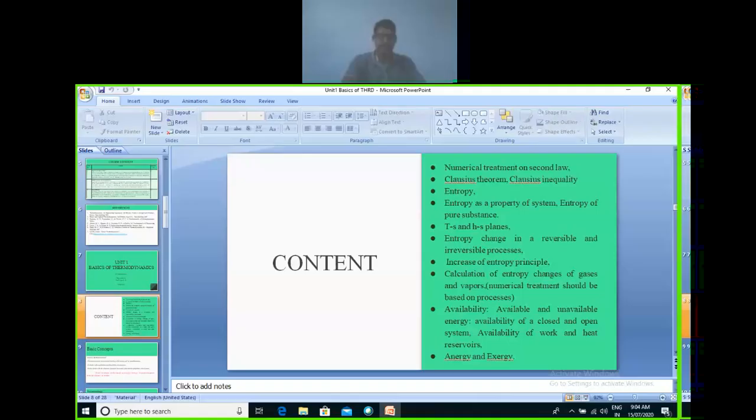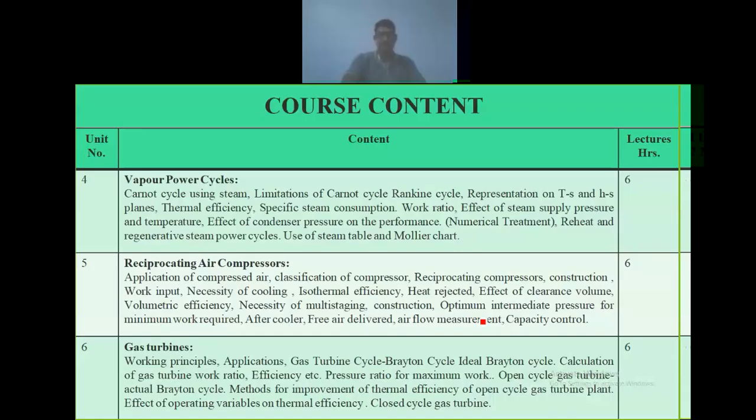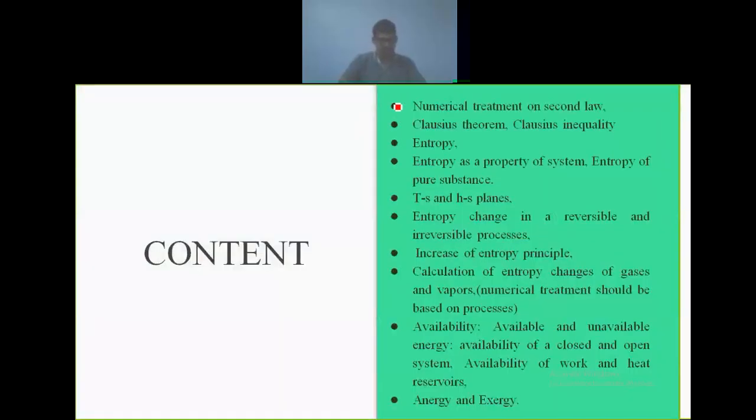So we are going to see the first chapter. This is unit number one, basics of thermodynamics. The content of this chapter is from entropy onwards.